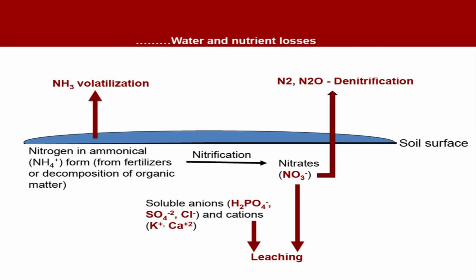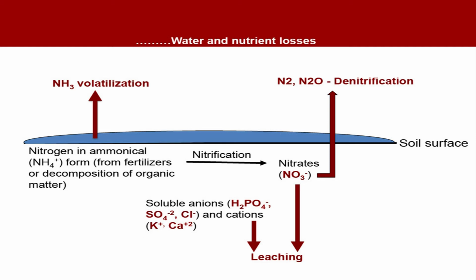Nitrogen is there in the ammoniacal form in the soil and it can come from fertilizer or decomposition of organic matter. And this ammoniacal form of nitrogen can be directly converted to ammonia under alkaline condition or when you have high pH of the soil and high temperature. So, it is lost as ammonia. It escapes to the air, and some of the ammonium ion can be converted to nitrate by the process of nitrification. I think most of you know the process of nitrification, a 2-step process. First step, conversion of ammoniacal nitrogen to nitrite and then to nitrate.